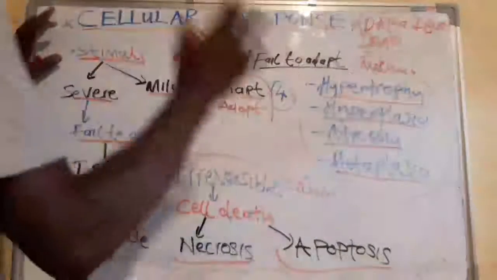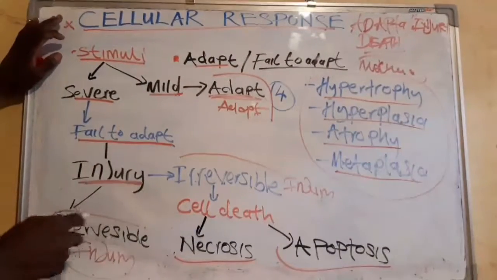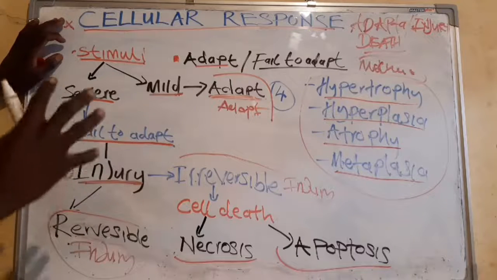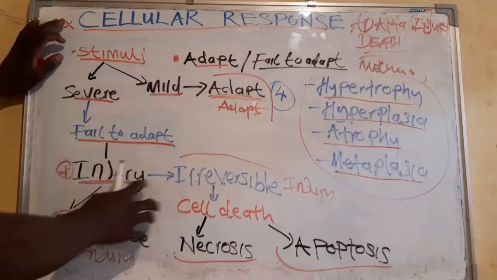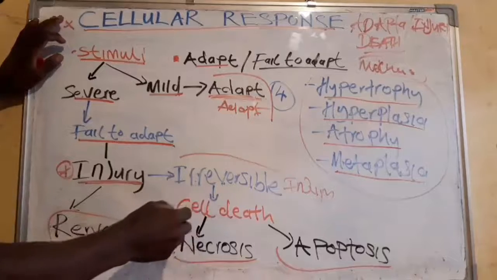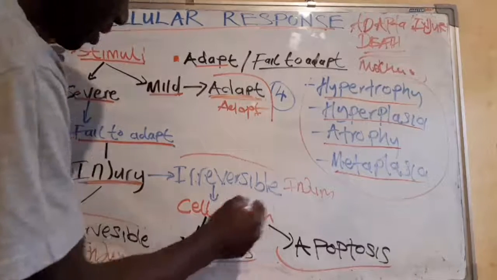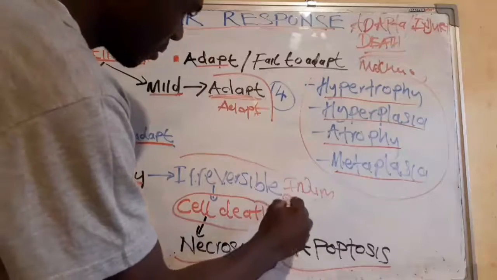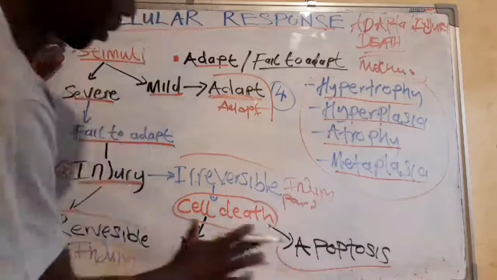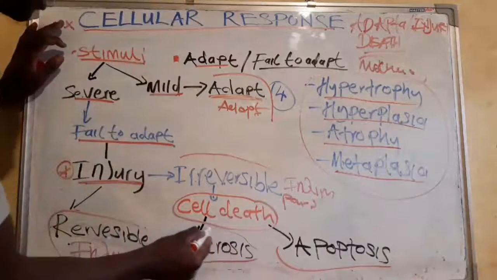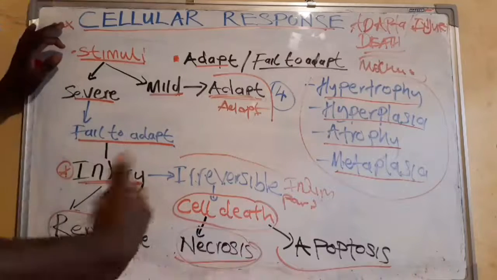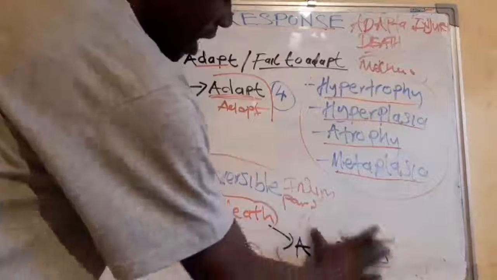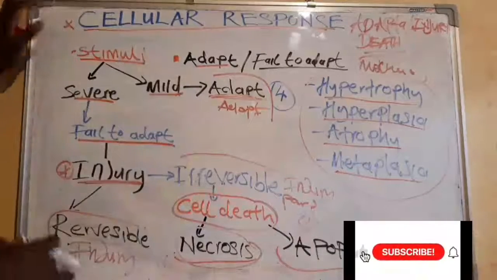Then after this, in the next video, we're going to consider cellular injury, specifically combined with cell death. So in part 3 of this video, we're going to talk about cell death, specifically necrosis, and the mechanisms that are involved. Then in part 4, we are going to consider apoptosis, which is another type of cell death.